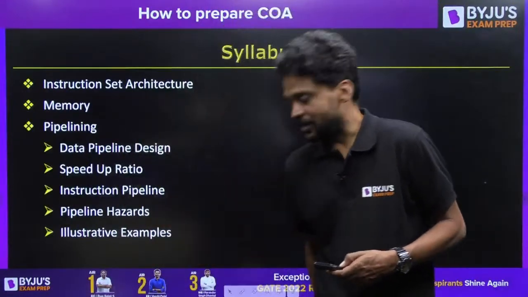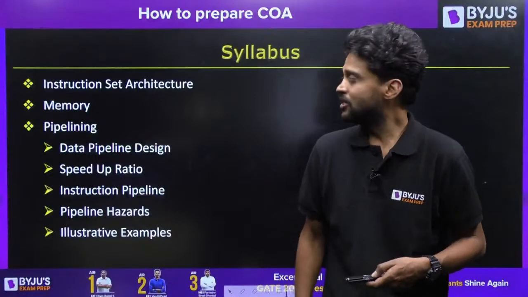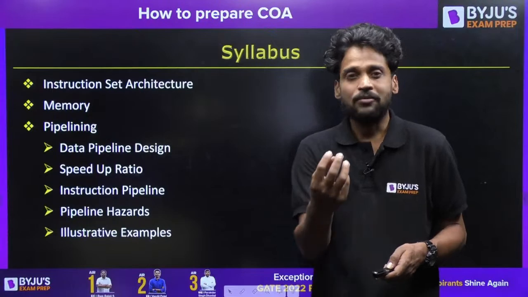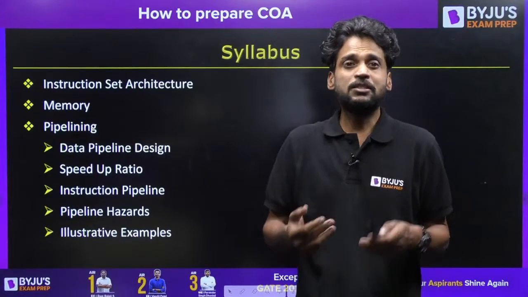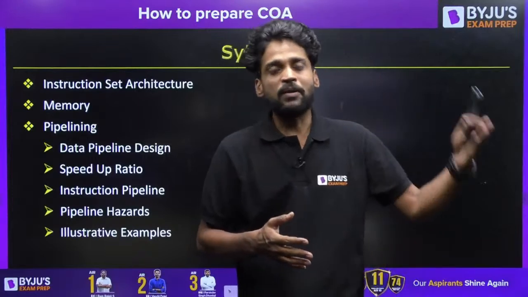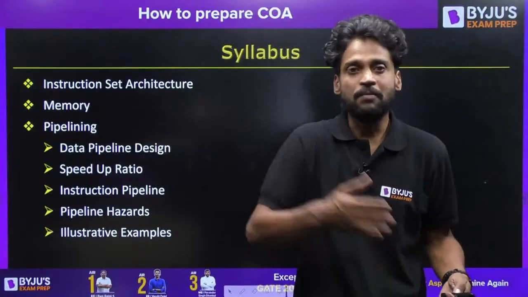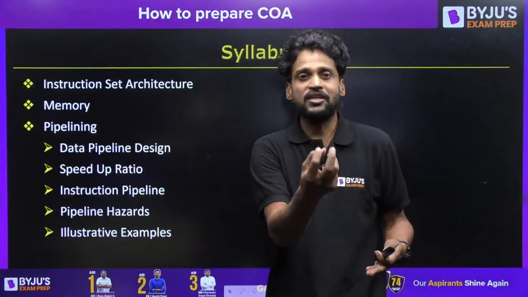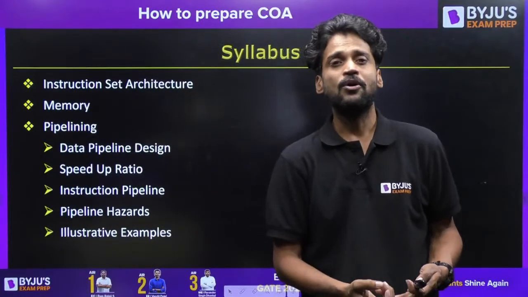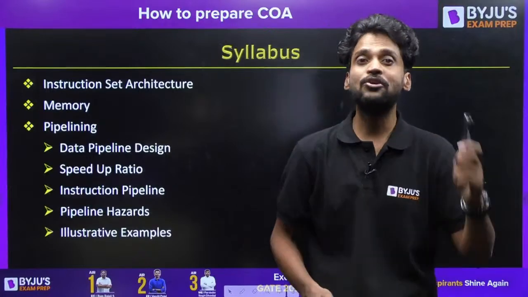One very good technique for having better performance is pipelining. When you implement pipelining, you will have very good performance, especially when you compare a non-pipeline system with a pipeline system. You're going to understand exactly how the performance is getting improved, what the performance gain is, everything.